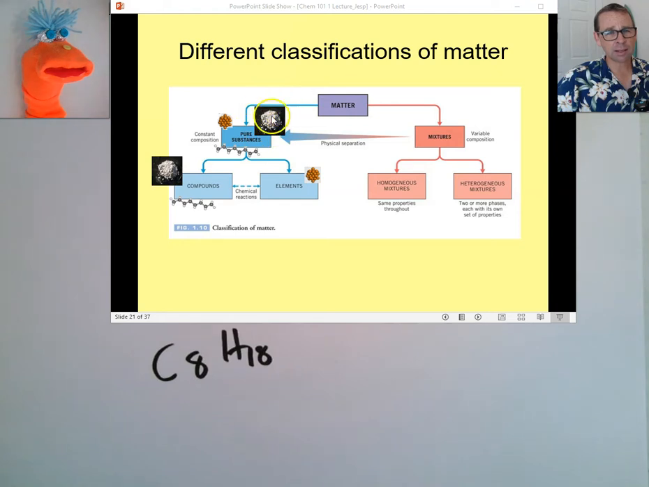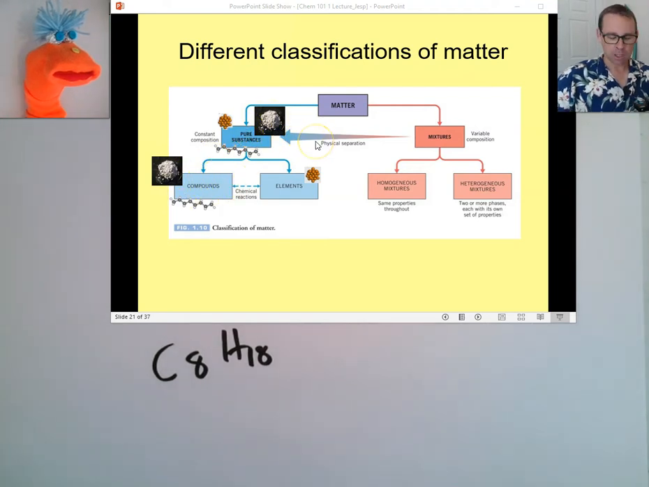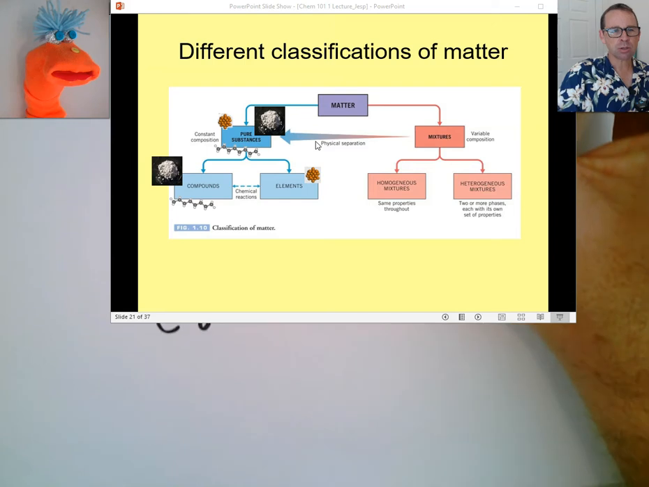This looks like it could be lots of different things. It is, it's lots of different atoms, but each unit in there is the same compound, the same combination. Therefore, it's a compound and it's still considered a pure substance. All right, let's talk a little bit about mixtures.